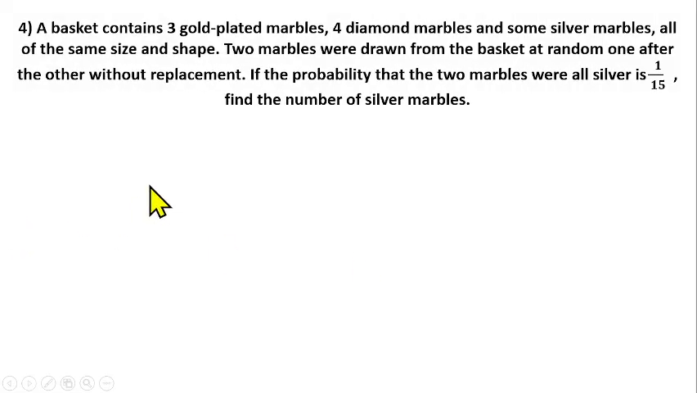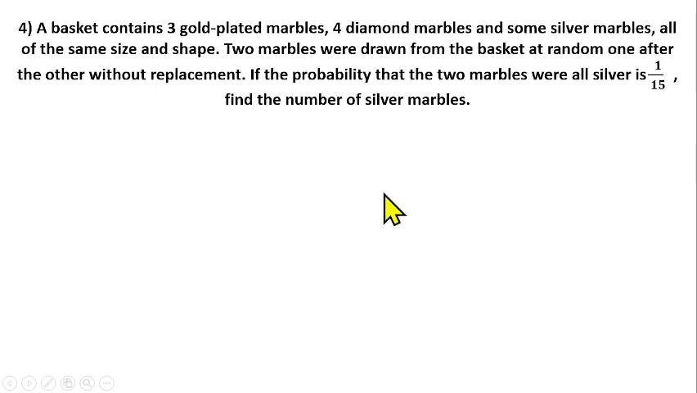Question number 4 is from probability. We are told that a basket contains 3 gold-plated marbles, 4 diamond marbles, and some silver marbles, all of the same size and shape. 2 marbles were drawn from the basket at random, one after the other without replacement. If the probability that the 2 marbles were all silver is 1/15, find the number of silver marbles.